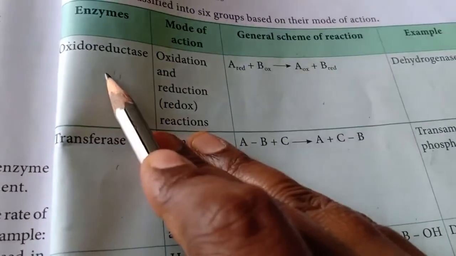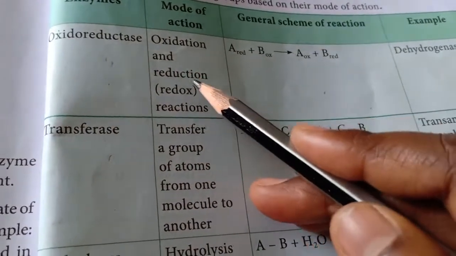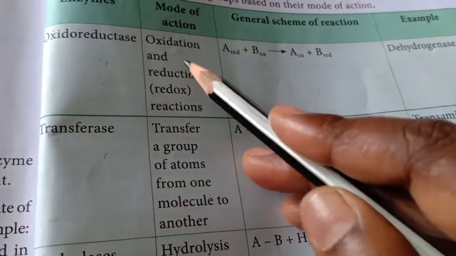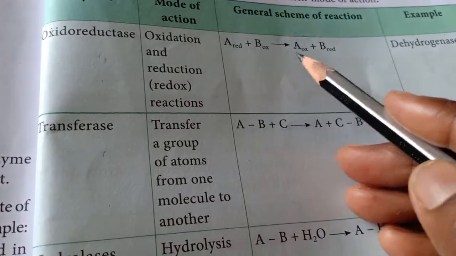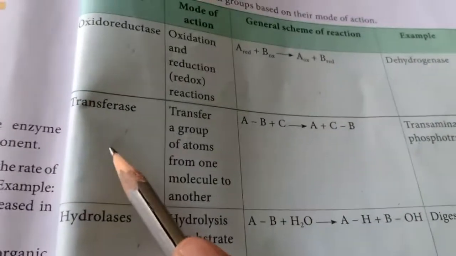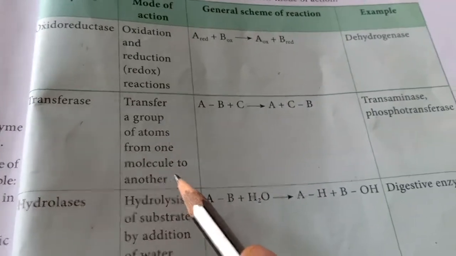Oxidoreductase. What is oxidoreductase? What is the mode of action? They undergo oxidation and reduction reaction. Therefore called redox. Oxidation and reduction will take place. A is reduced, B is oxidized, and both are taking place. Example, dehydrogenase. Second one, transferase. Transfers a group of atoms from one molecule to another.